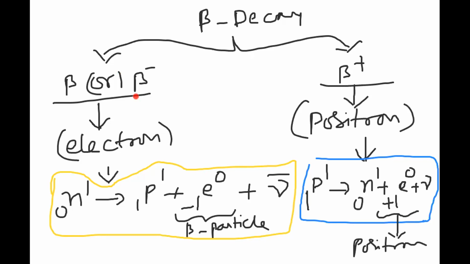What is beta minus or beta? Electron. Don't get confused. Beta minus or beta, they simply mention, is electron. If they specifically give beta plus, it is called positron. How did we get the positron? Proton converted as neutron and positron. How did we get the electron here? That's the beta particle. Neutron has been converted into proton and beta particle. I hope you are clear with this idea about beta decay.